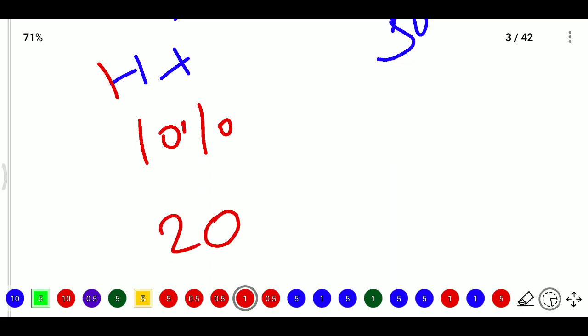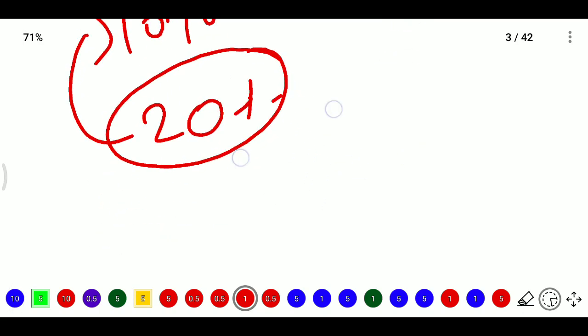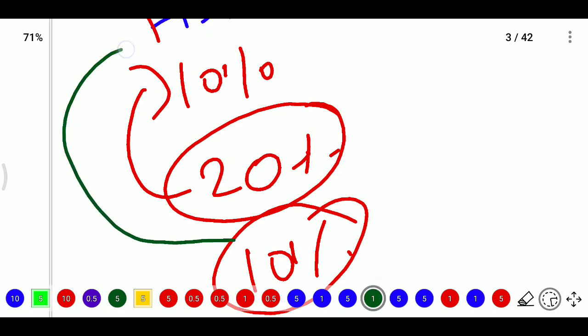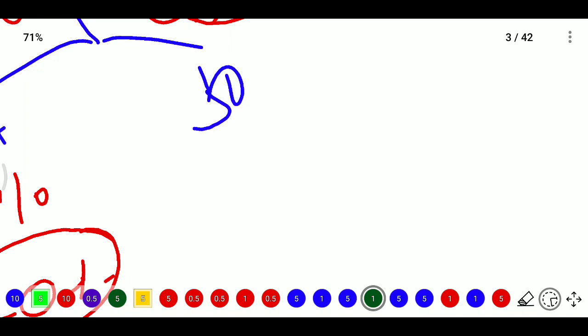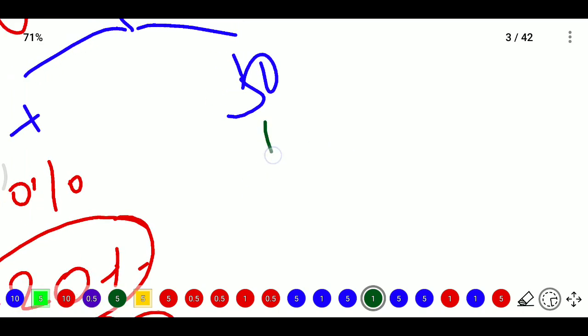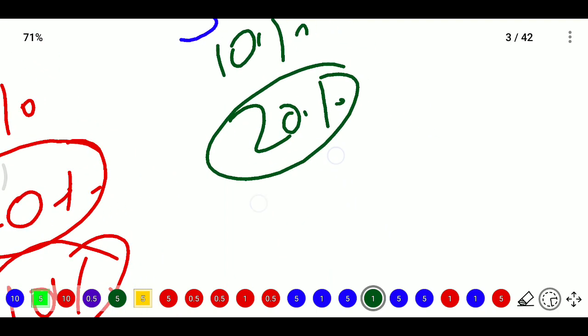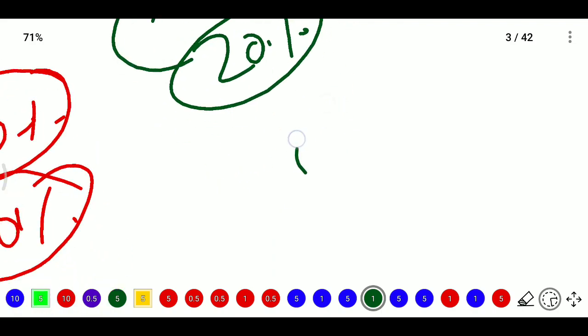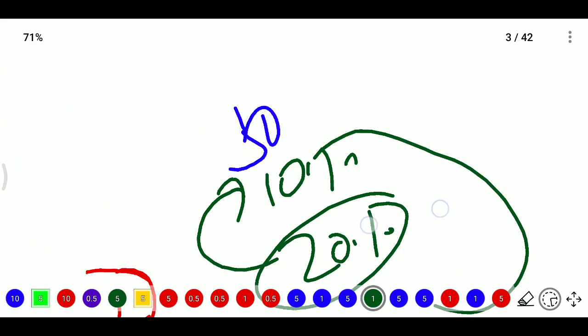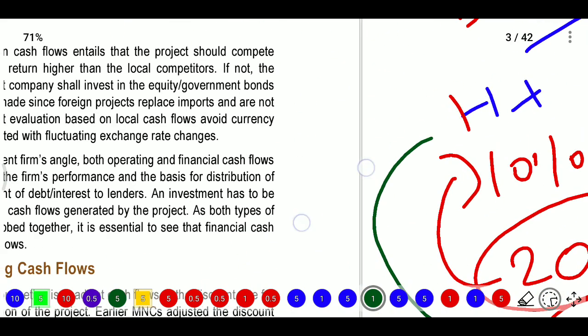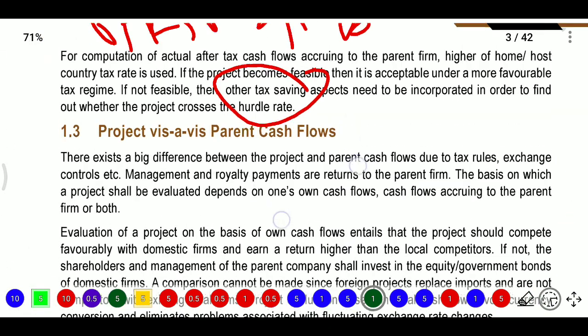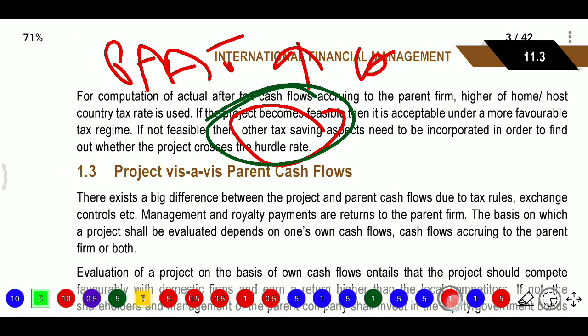So they exceeded the 10% benchmark rate, and the amount above the 10% will be transferred to the parent. Whereas soft hurdle rate means, for example, here also 10% is there, and 15 or 20% was exceeded. So the amount is exceeded, and all of the amount will be transferred to the parent firm. This is the hurdle rate they provided. So the project may cross the hurdle rate.